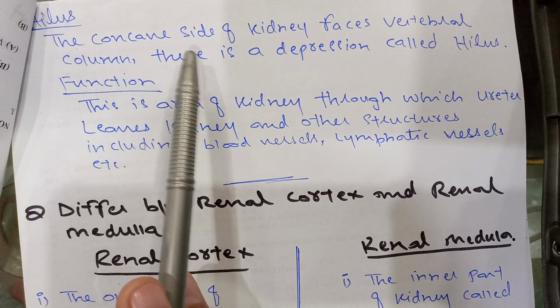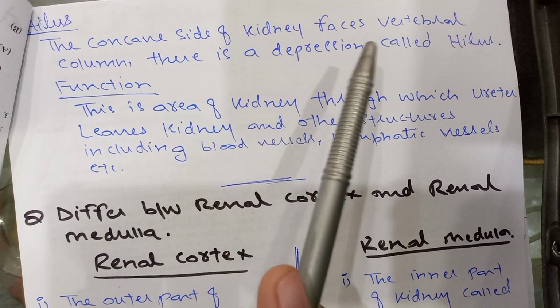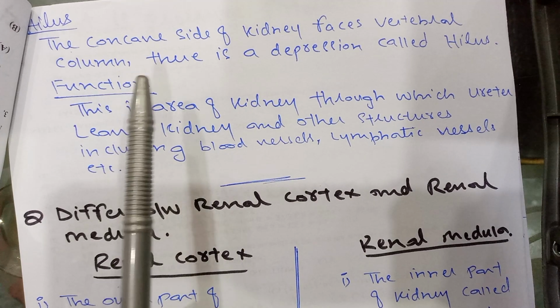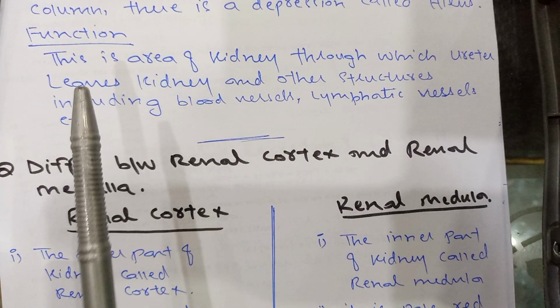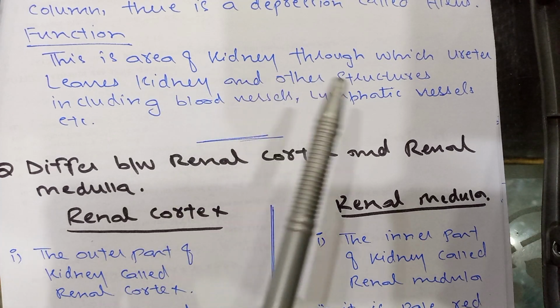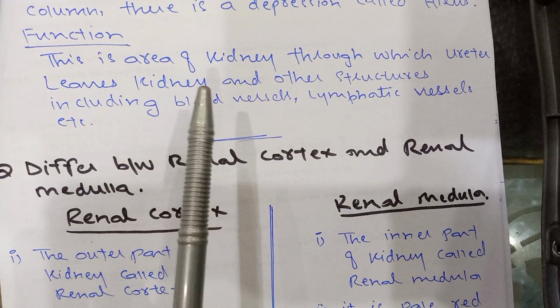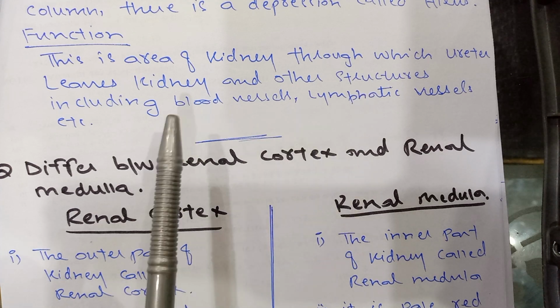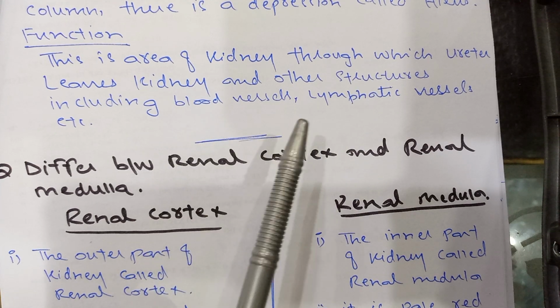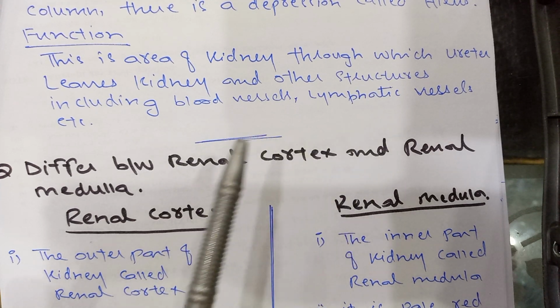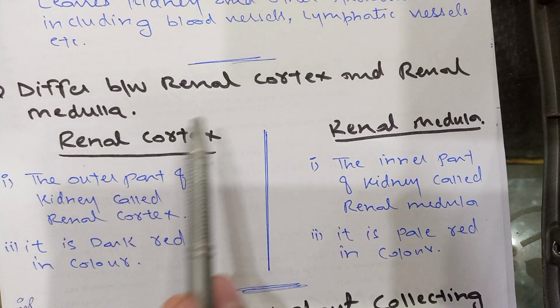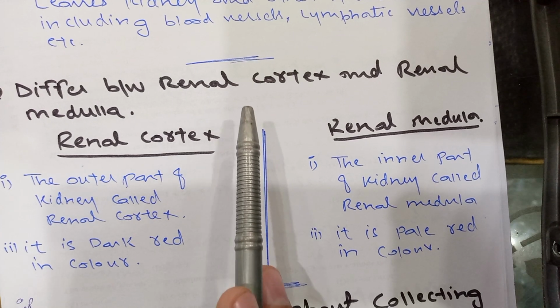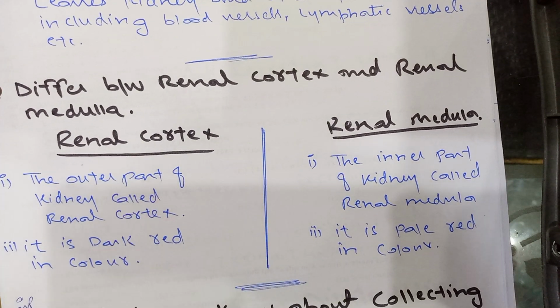Hilus. The concave side of the kidney faces the vertebral column. There is a depression called hilus. Function: this is the area of the kidney through which the ureter leaves the kidney and other structures, including blood vessels and lymphatic vessels, enter.